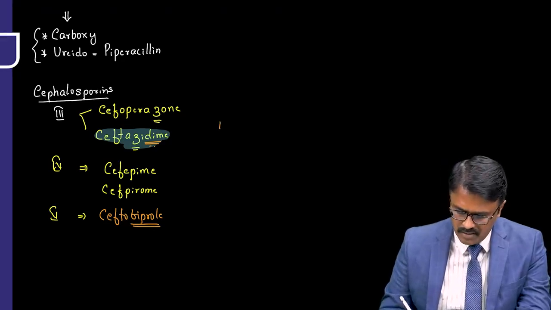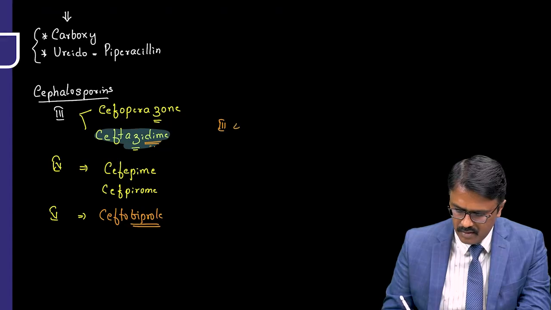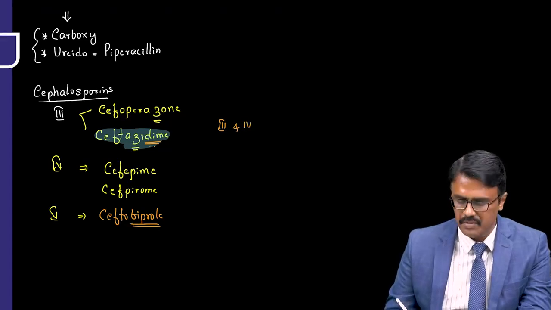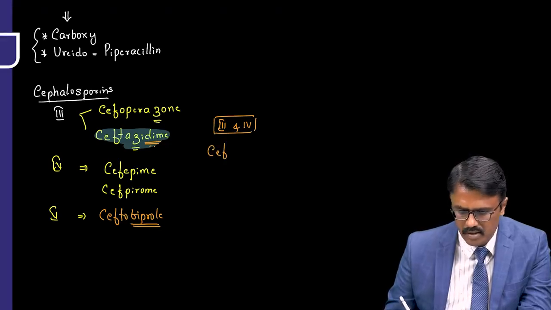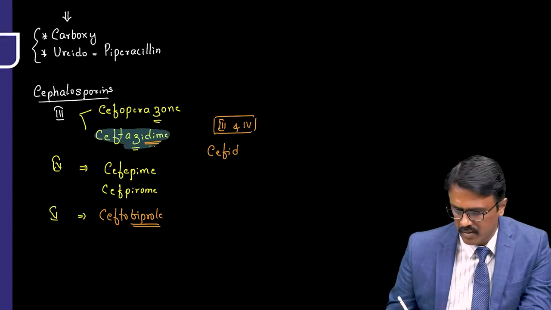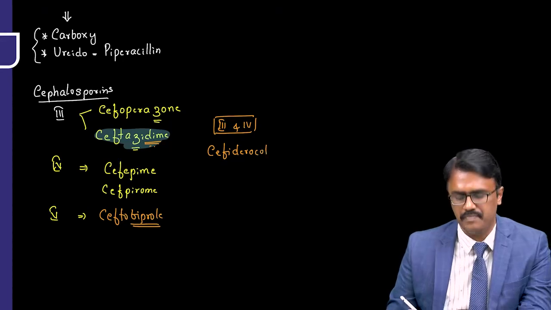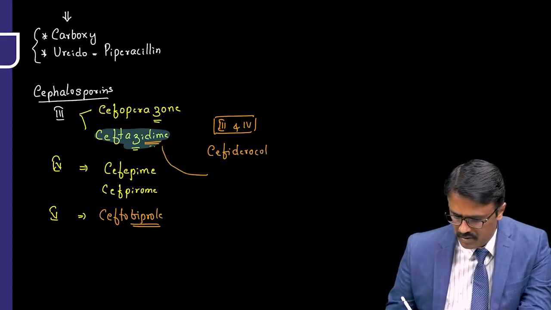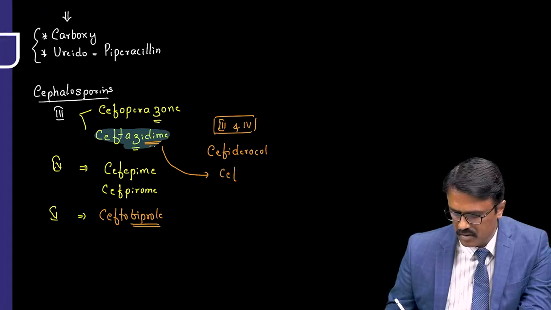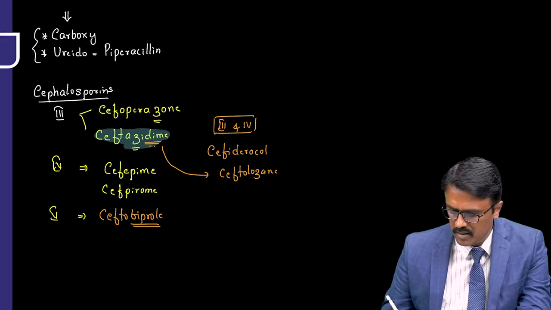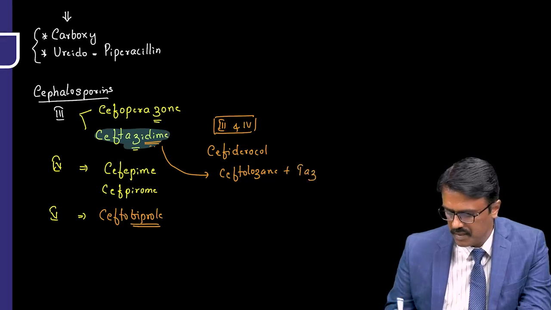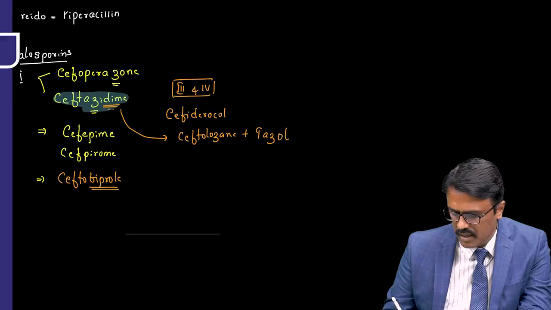Now, one drug which has the features of third and fourth generation, which has come to the market, is called cefiderocol. That is also effective on Pseudomonas. One more drug which is a derivative of ceftazidime is called ceftolozane, and ceftolozane is combined with tazobactam.